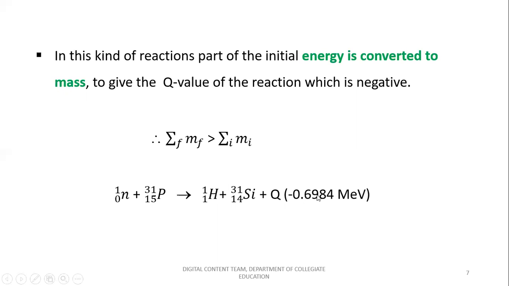That means this much amount of energy has to be supplied to the incident particle, that is neutrons, in order to initiate the reaction, to make it bombard onto the target nucleus to cause the reaction, such that after the nuclear reaction, you will observe the formation of product elements as seen here.